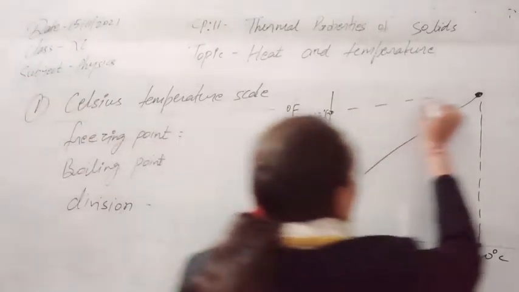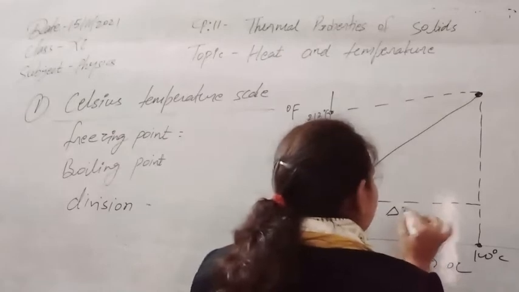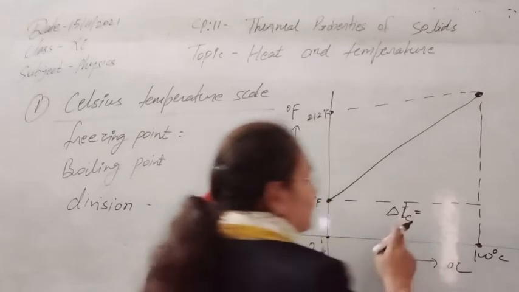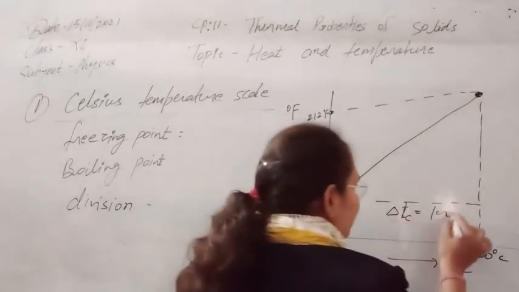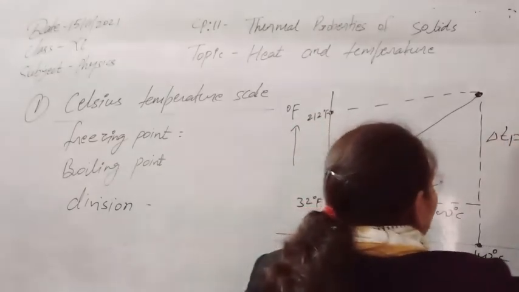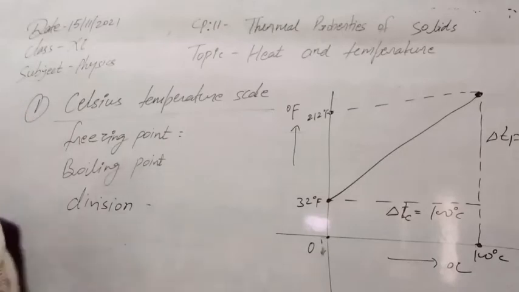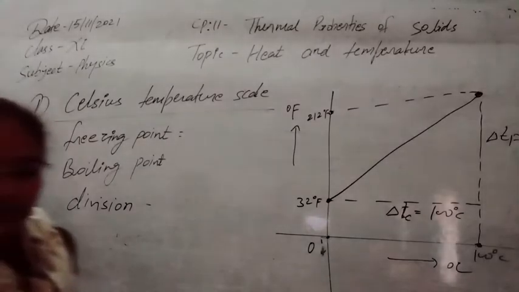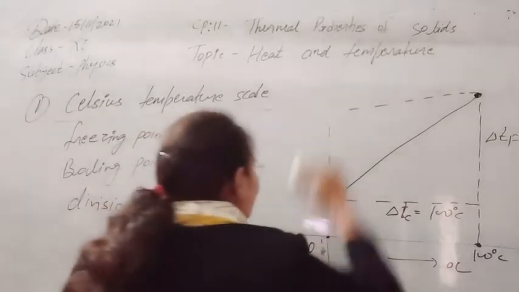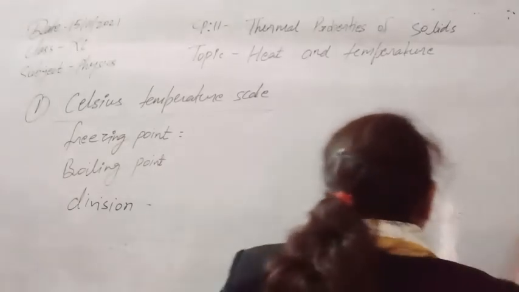So you can see now this one, this is delta Tc. So delta Tc, that is the difference in temperature in this scale, is equal to 100 degree Celsius, and this you can write as delta Tf. So this is 180 degree Fahrenheit from here. So this is the graph between these two scales that are relating these two. So that is, I think, clear now. Let's see now the third kind of scale that we are using, and that is called the standard scale or absolute scale.